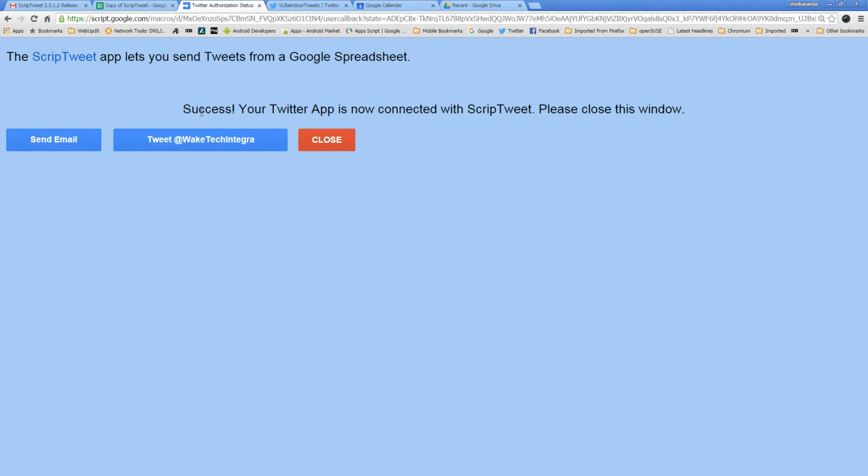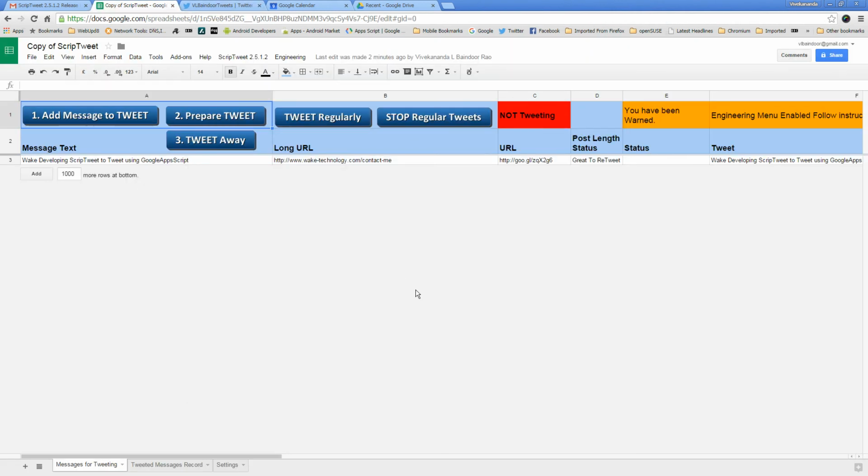Okay, it says success. Your Twitter app is now connected with ScripTweet. Please close this window. I need to close this. So that is done now. That is actually the end of part 1.